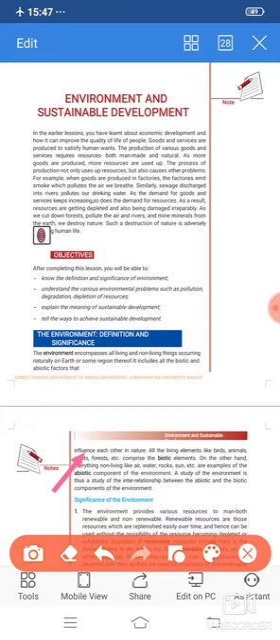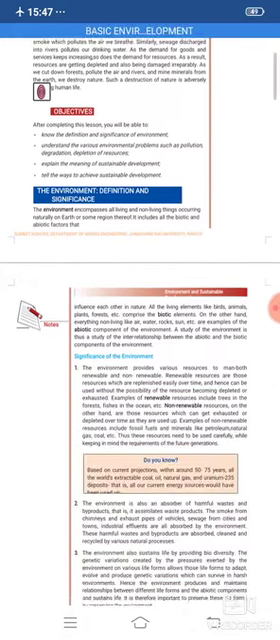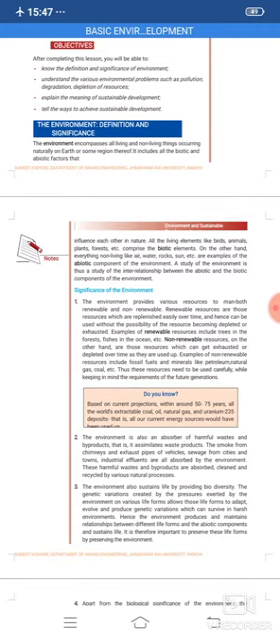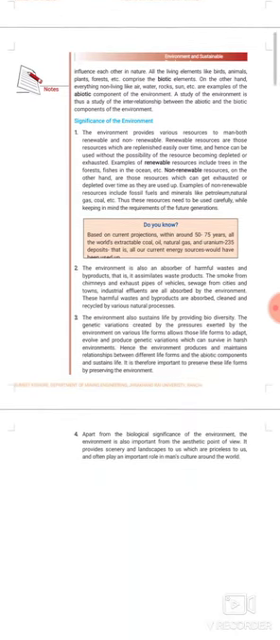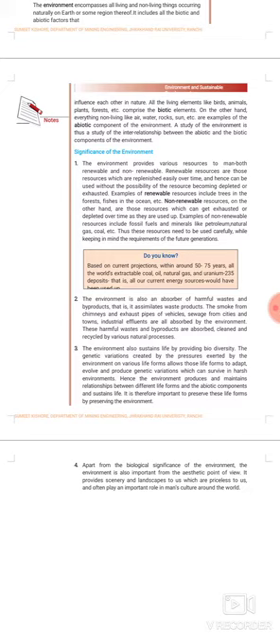Okay, so now we have to study the significance of environment. What are the main significances? Actually, there are four basic significances. First one is the environment provides various resources to man, both renewable and non-renewable. The most important thing, everything which we are getting is coming from the environment. The first one is resources.